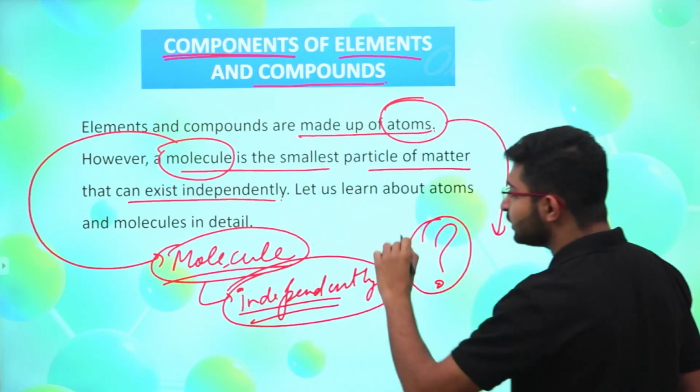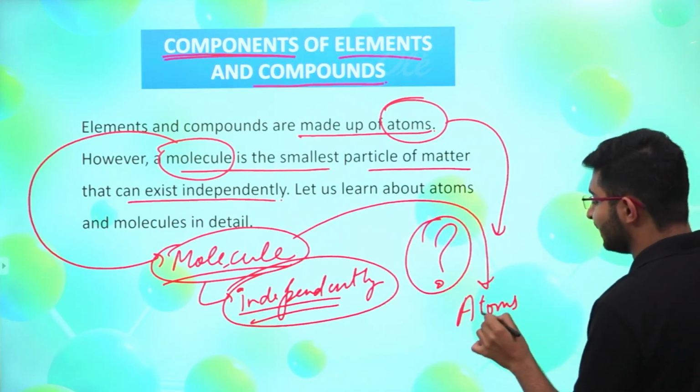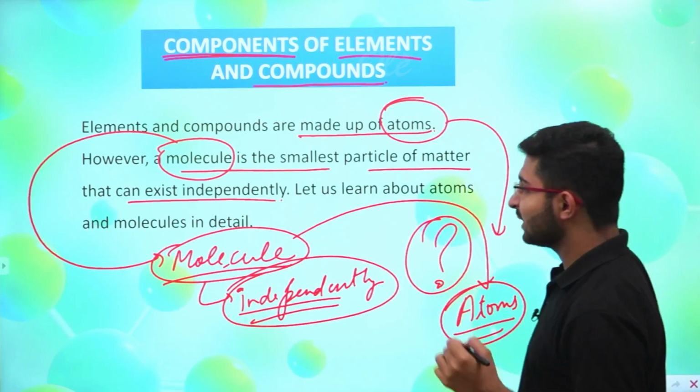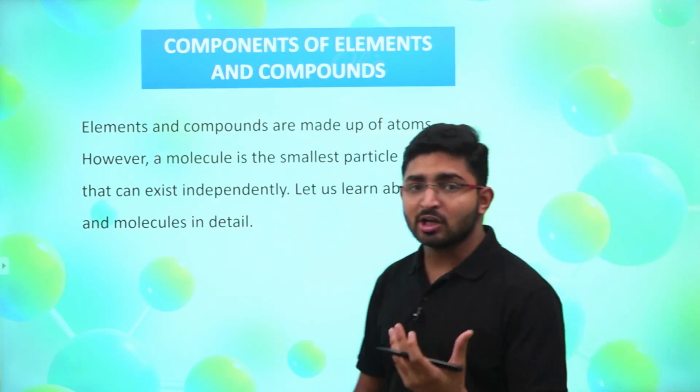But further, molecules can be broken down into atoms, but atoms can't exist independently, right?